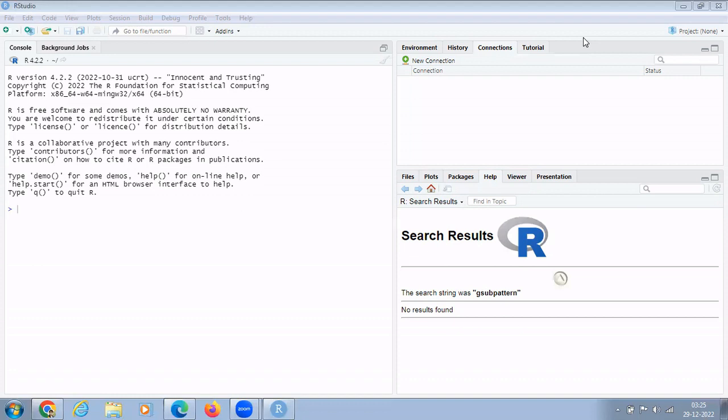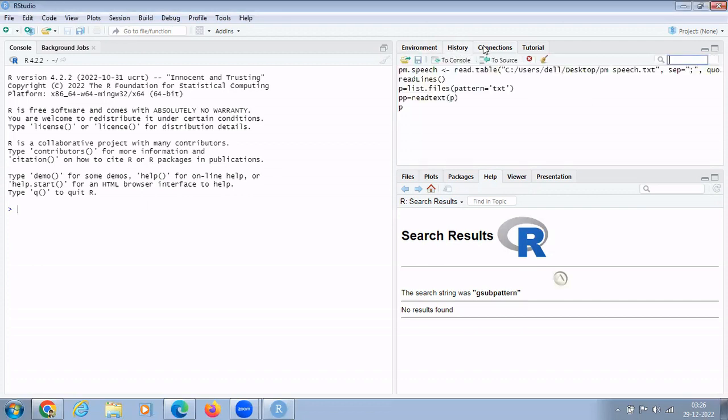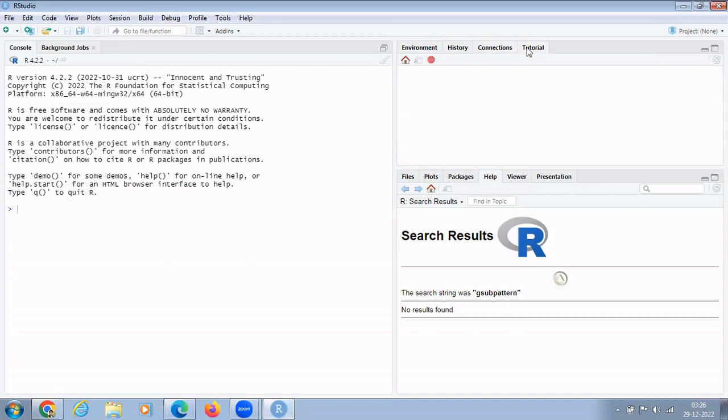So for conducting sentiment analysis, I am using R Studio. You can see over here, this is my R Studio window. Now in the R Studio window, we have this window pane where we will type our script. The second window pane consists of environment, history, and whatever connections are there. I'm not connected with any other app or software, and tutorials are there, right?